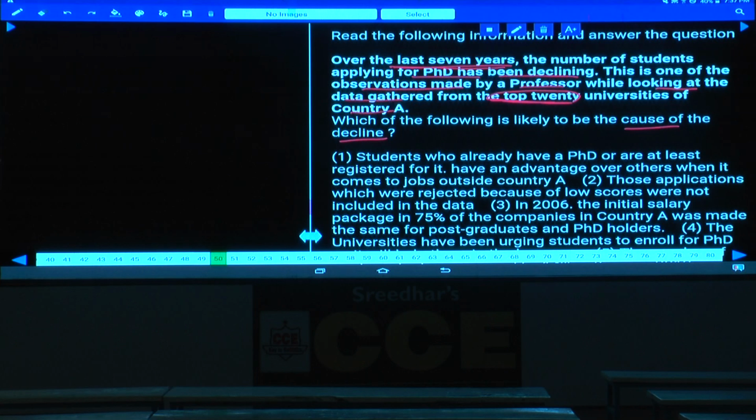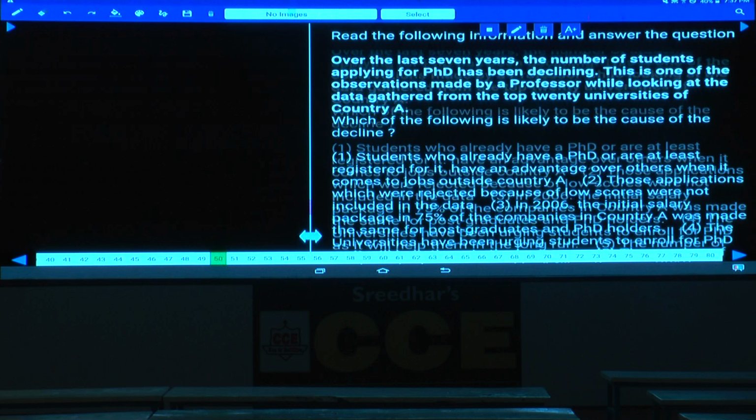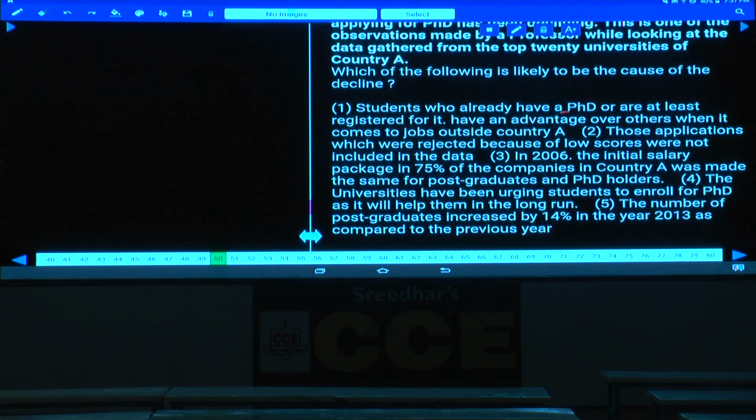Hence, what could be your answer? Tell me. First one: students who have already a PhD or at least registered for it have an advantage over others when it comes to jobs outside country A. If there is an advantage, then what happens here? They will not decline. The number of people will increase because there is an advantage by doing so. They are declining because there is no advantage. Hence, first one cannot be your answer.